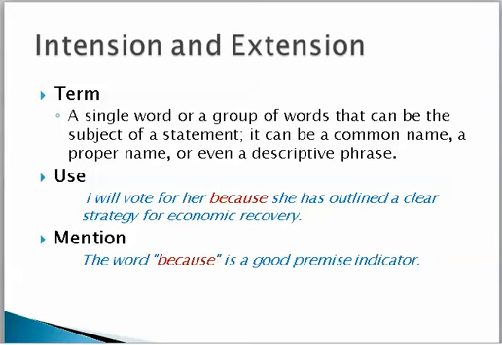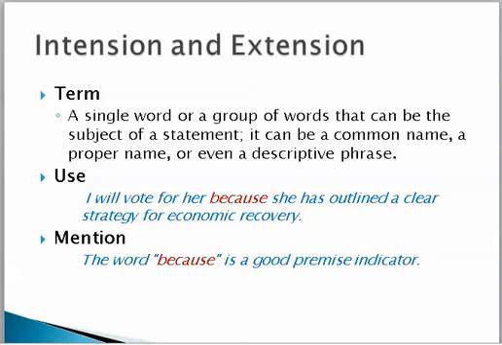A term is a single word or group of words that can be the subject of a statement. So, for instance, I could say that a term is Bob in the sentence, Bob is going to the store. But the term would also be Bob, who is my second cousin and who lives in New Jersey, is going to the store. That entire first phrase would serve as a term because it plays the function of the subject of that sentence. So even though it's not just one word, it nonetheless would be considered a term.